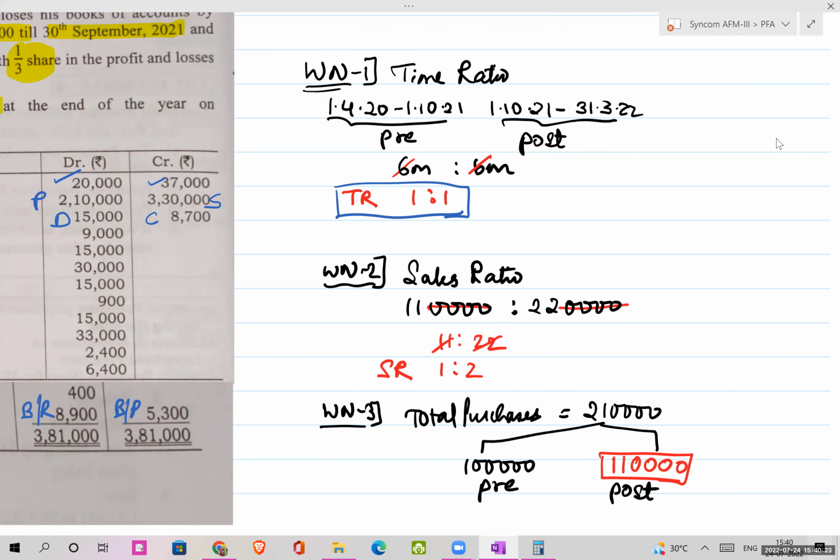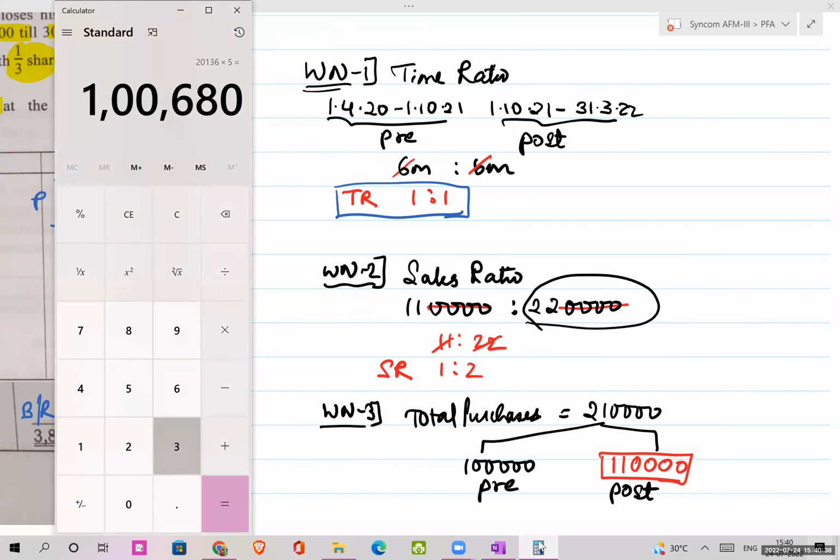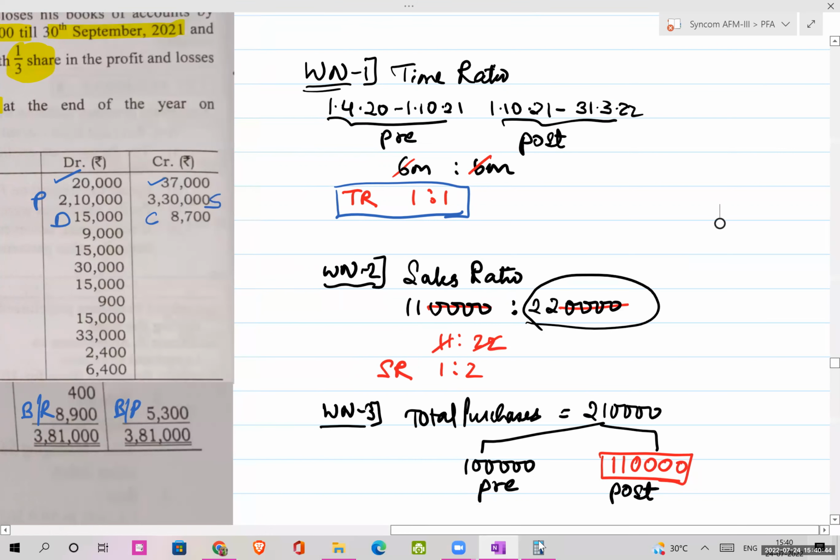Total sales is 3,30,000, and out of 3,30,000, 1,10,000 belongs to the pre-period, and so the balance belongs to the post period. Okay, so it's that way, pre period and post period. 3,30,000 minus 1,10,000. See, it is 2,20,000. Okay, so that is what I wanted to show, the difference.